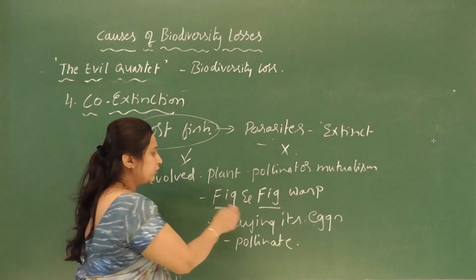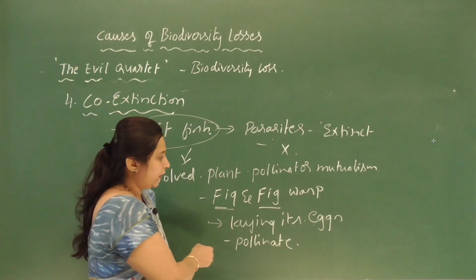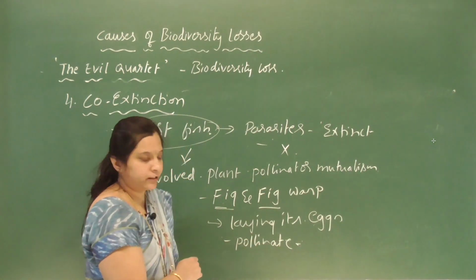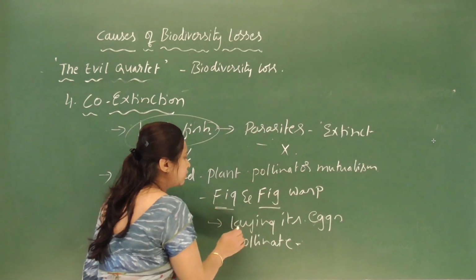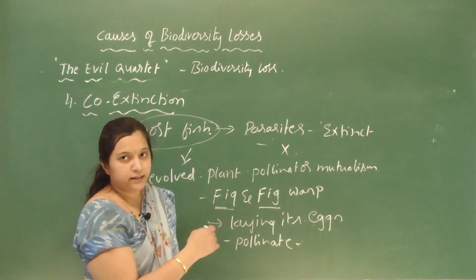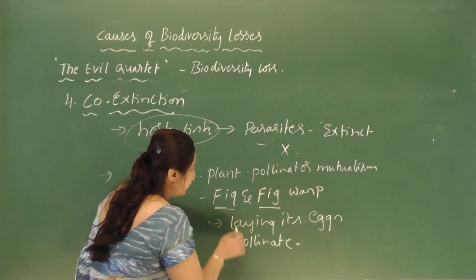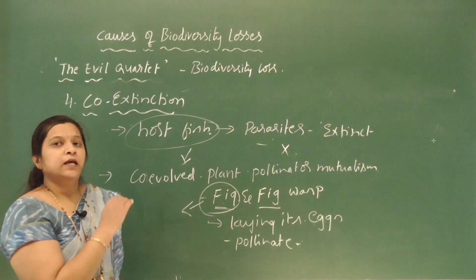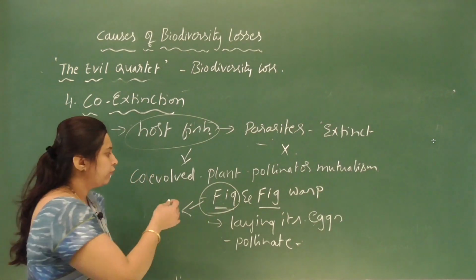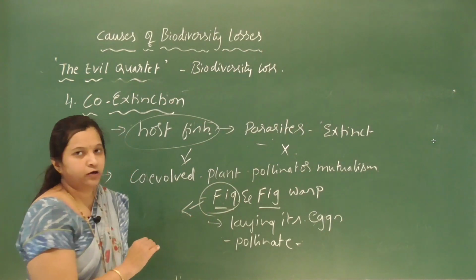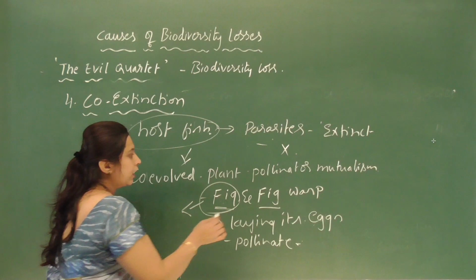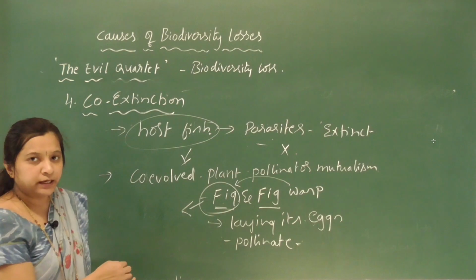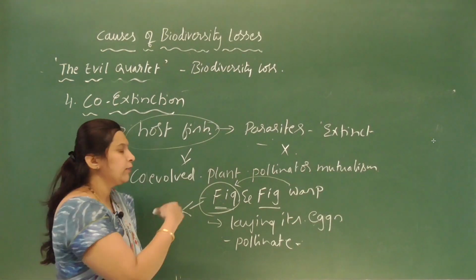So both the organisms get benefit here. The fig inflorescence gets pollinated, and the fig wasp gets a suitable site for laying its eggs. Every fig species has its partner wasp species. If any such fig species becomes extinct, the wasps depending on that species to lay their eggs also become extinct, because they are unable to lay eggs.